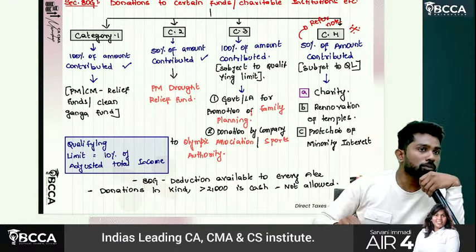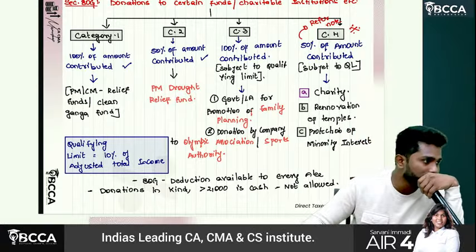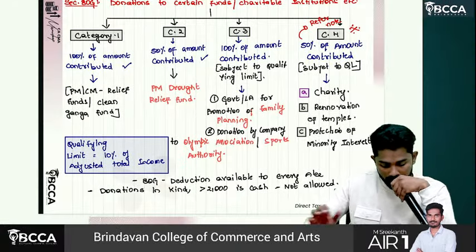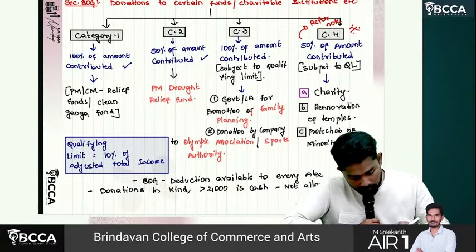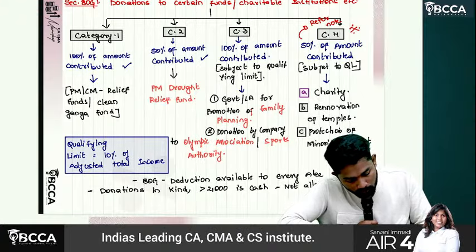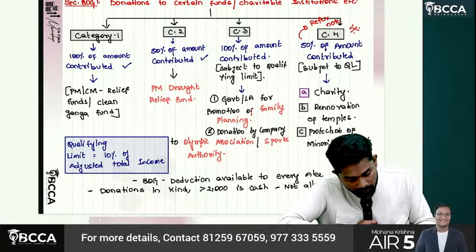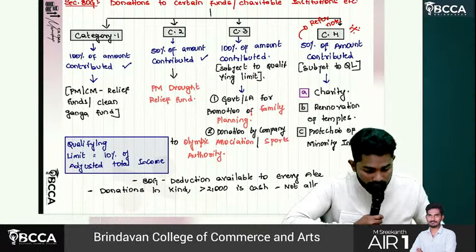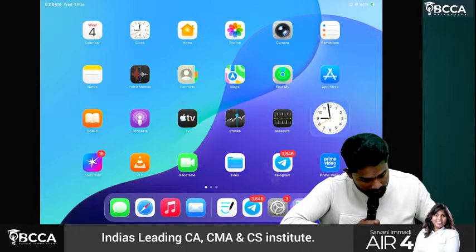Now here the problem is there are 4 categories of funds. Category 1, category 2, category 3, category 4. So category 1, if you made any contributions under category 1, 100% of the amount contributed is eligible for deduction. Okay, let me show you, sir. 1 second.